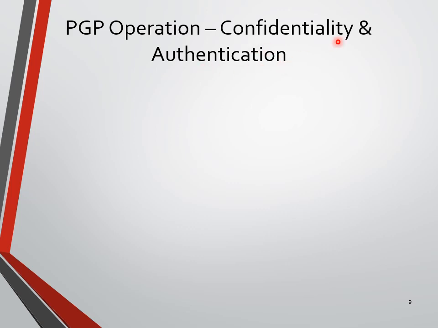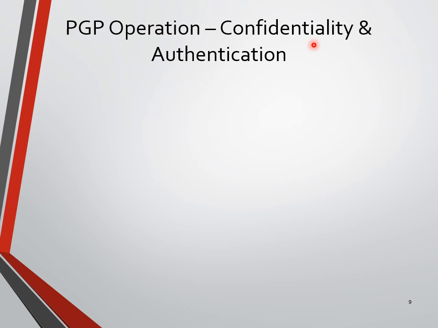For confidentiality there is no authentication. We are not sending the message directly, we are performing conventional encryption, but here we are not using any signature, which means we are not considering any hash code.